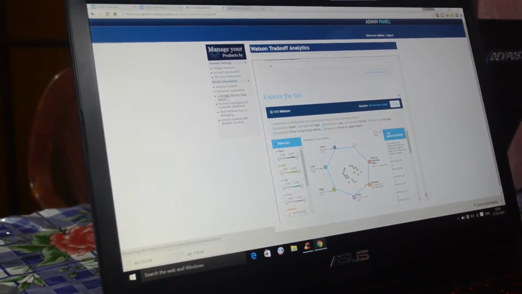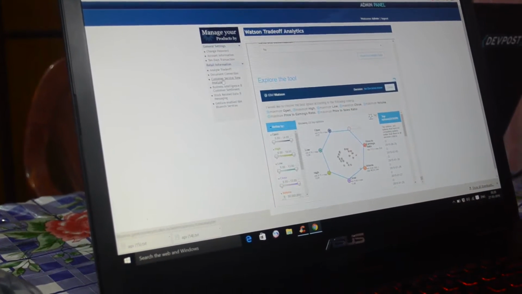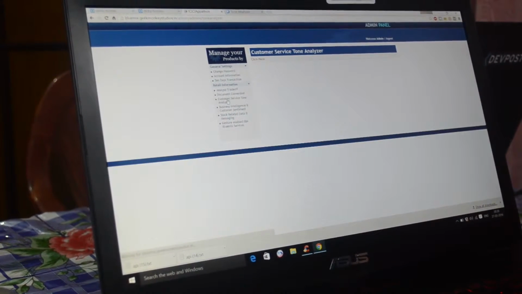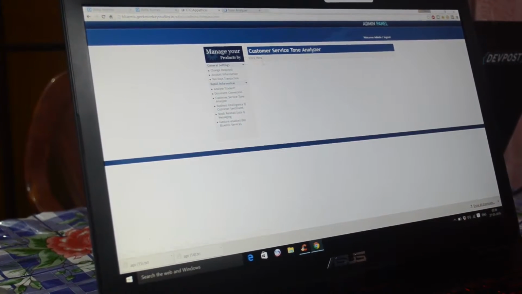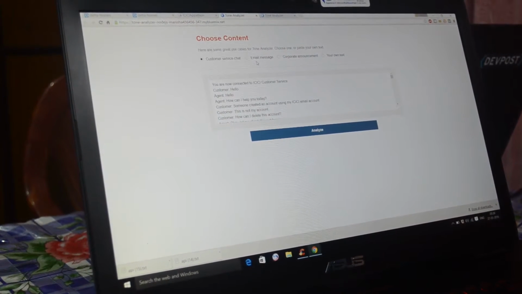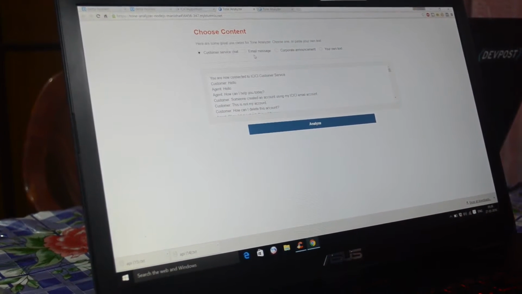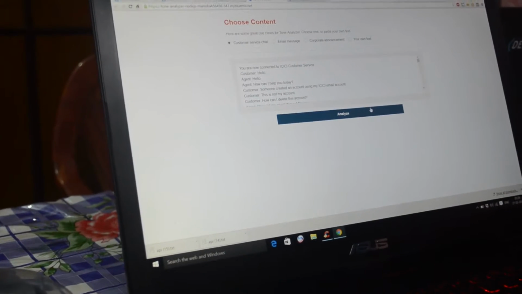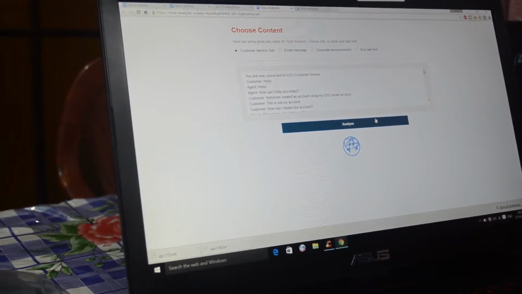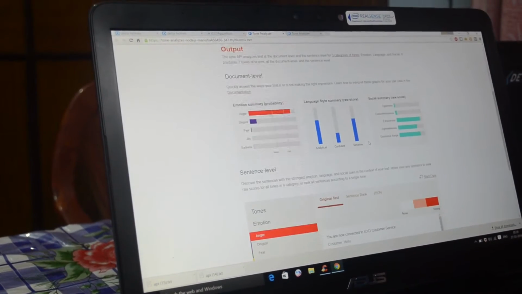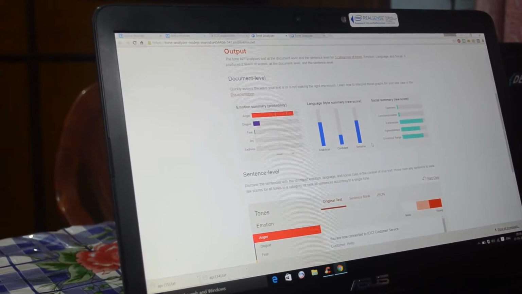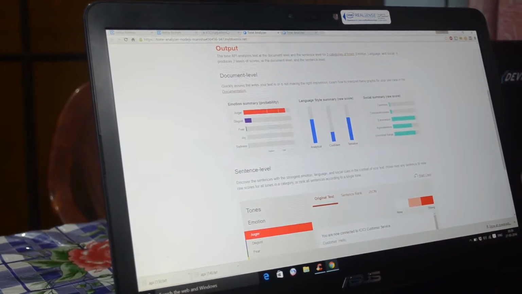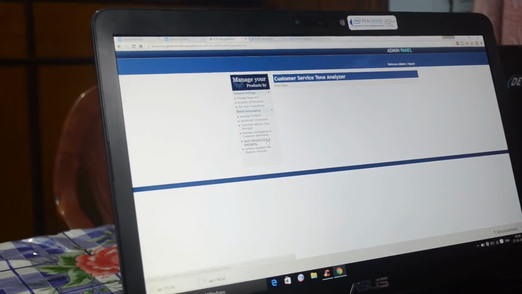Now if we just click on customer service tone analyzer, that's also one of the Watson services. So if you just click on it, what it does is that we are having a conversation between a customer and a customer agent who is interacting with it. We can just click on analyze that chat, and we can do a historical analysis of how the chat has been. So it's very easy to use and it's very helpful for daily usage.